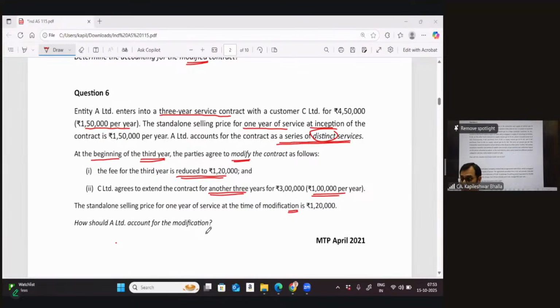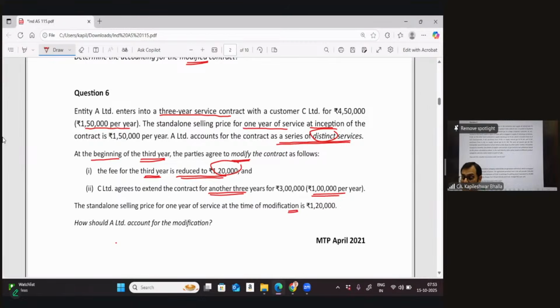The reason being the scope is increased, I'm afraid, no. In this particular case, first of all, there has been a reduction in the price. Initially, the contract is for a period of 3 years and the price is 1,50,000 per annum. And now he has reduced the fees for the third year itself to 1,20,000, which means the price has actually gone down for the existing contract.